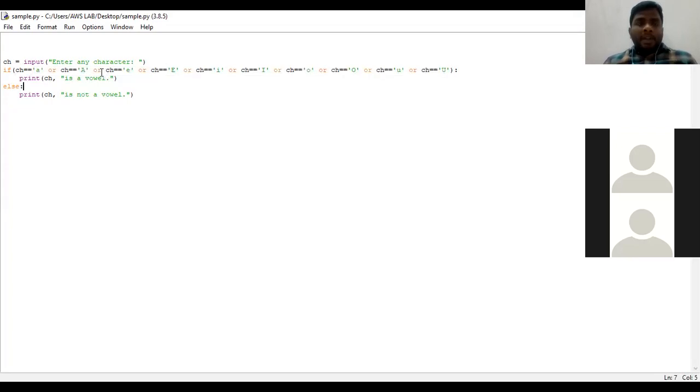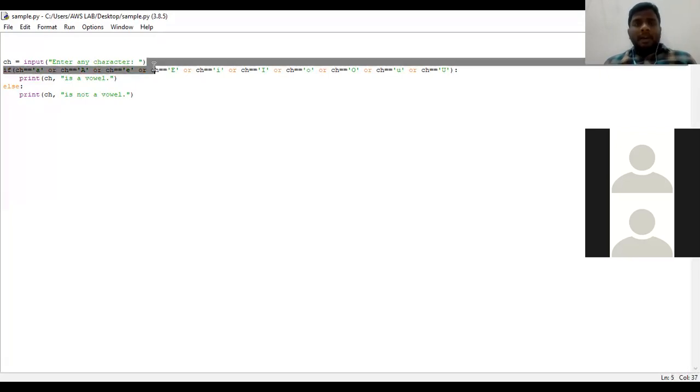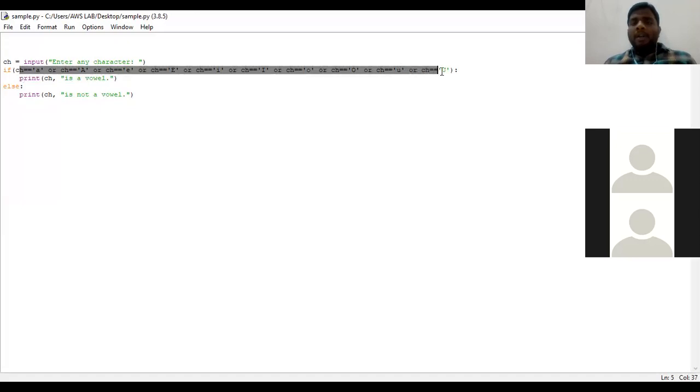Here we are using or as an operator. We can use the and operator also. Here in this if statement we have 10 conditions. What does the or operator do? If any one of the 10 conditions is satisfied, then it enters into the body of if and executes the statement.